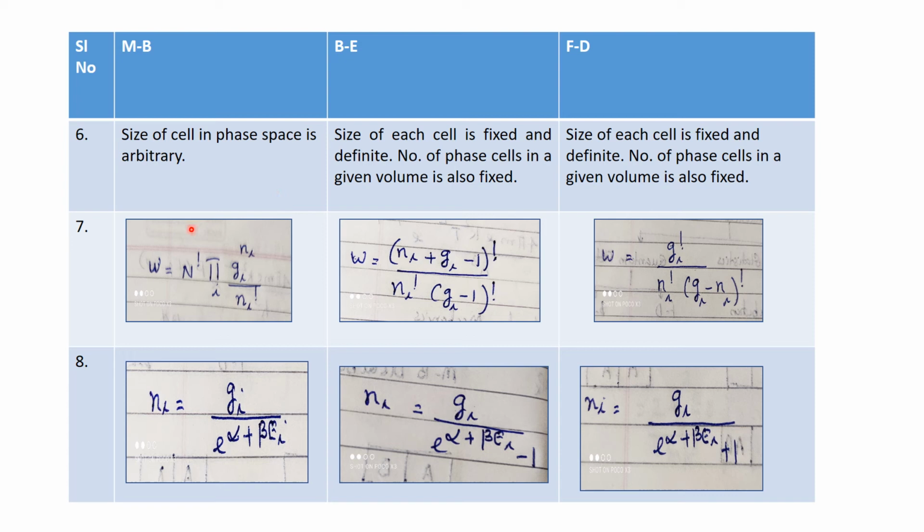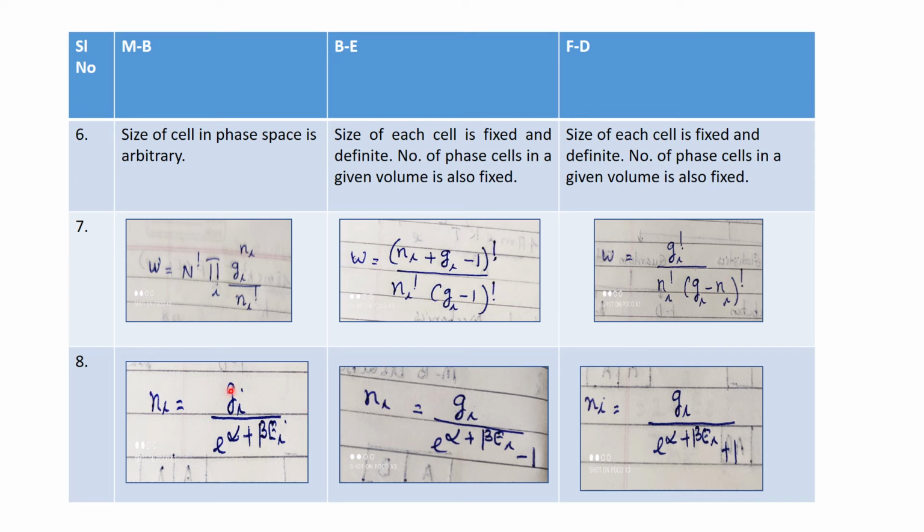The thermodynamic probability in the case of Maxwell-Boltzmann statistics is N factorial into the product of g_i raised to n_i divided by n_i factorial. In the case of Bose-Einstein statistics, the thermodynamic probability is (n_i + g_i - 1) factorial divided by n_i factorial into (g_i - 1) factorial. But in the case of Fermi-Dirac statistics, the thermodynamic probability is g_i factorial divided by n_i factorial into (g_i - n_i) factorial.